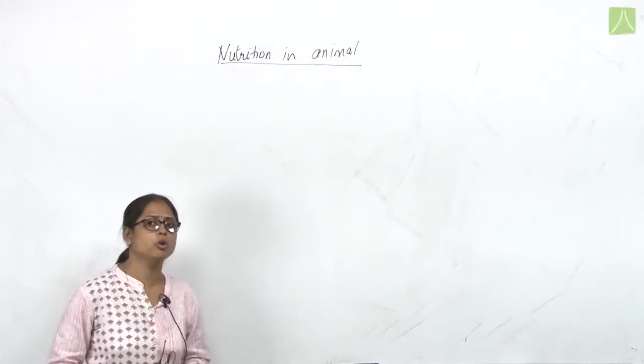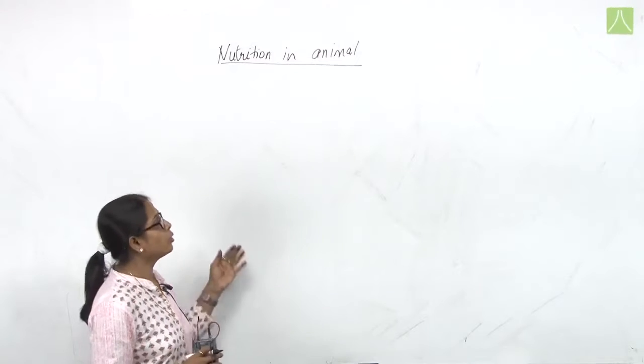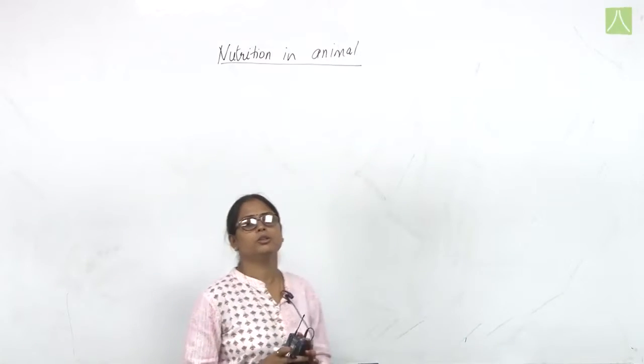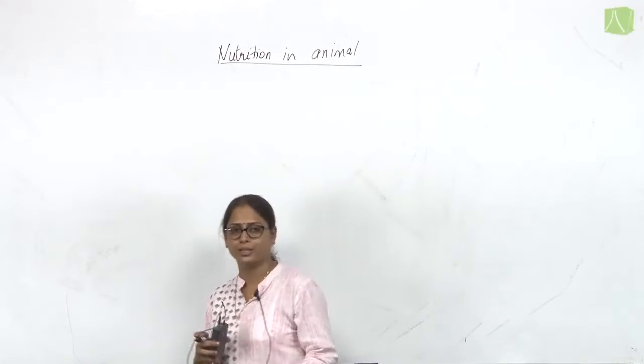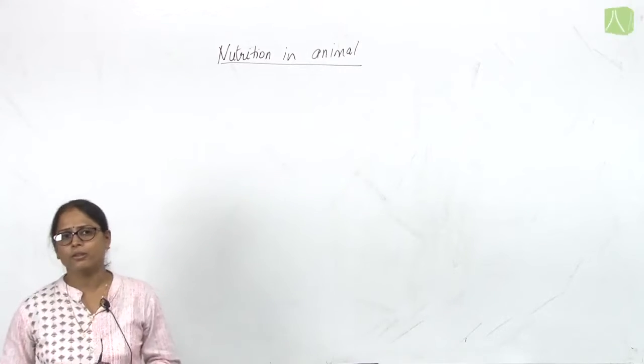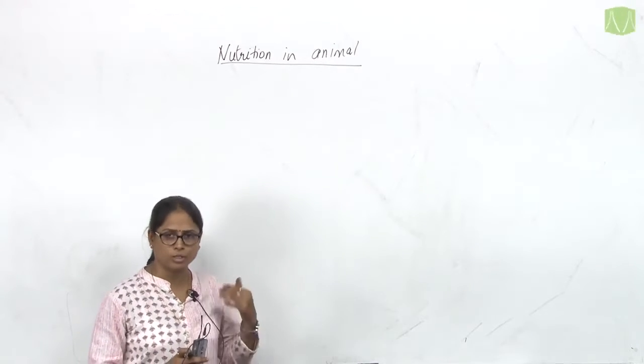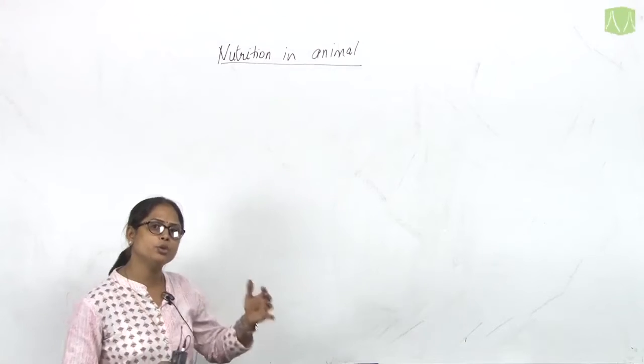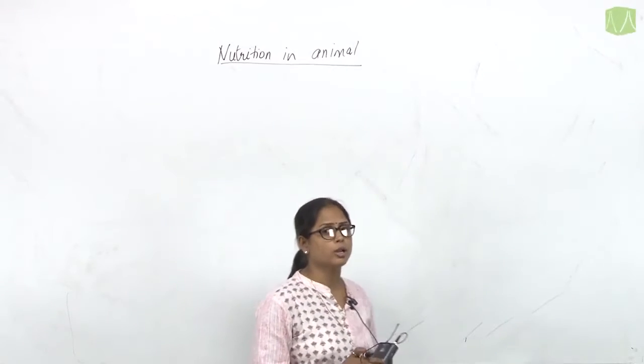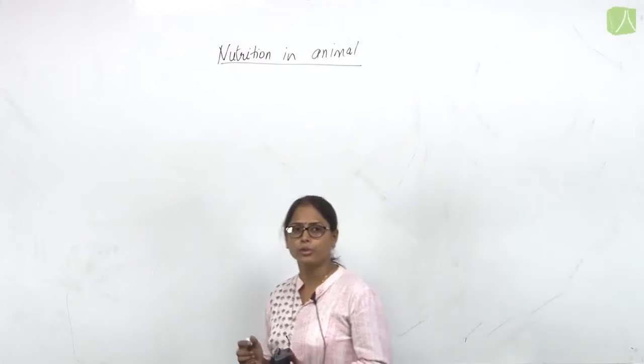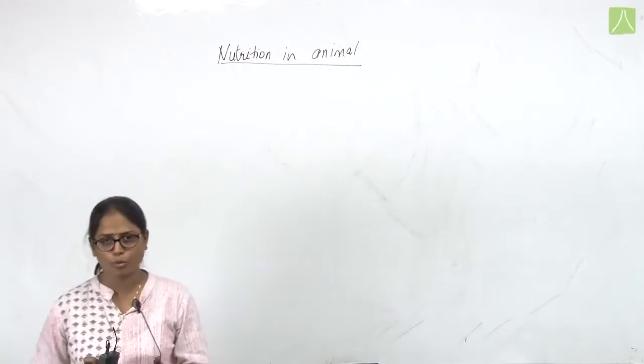Now here also we are going to discuss how animals utilize nutrients and obtain energy out of them. When we discussed the types of nutrition in earlier lectures, we also discussed the mode of nutrition called holozoic nutrition.